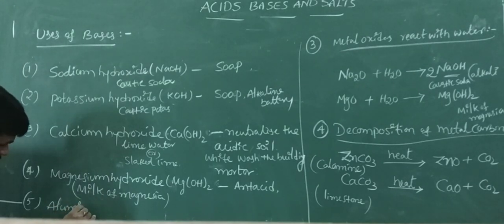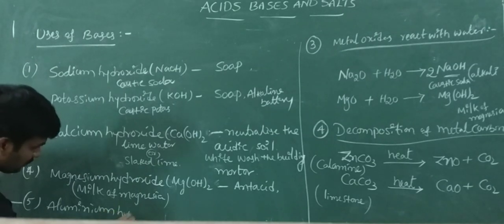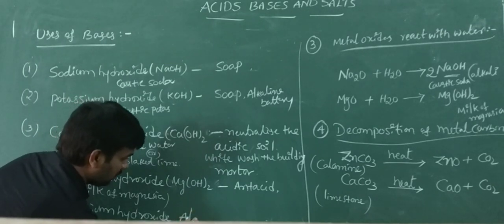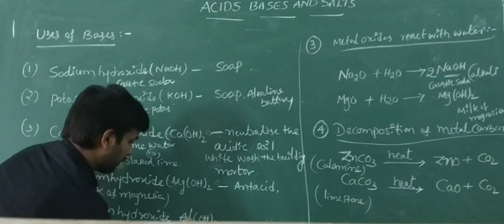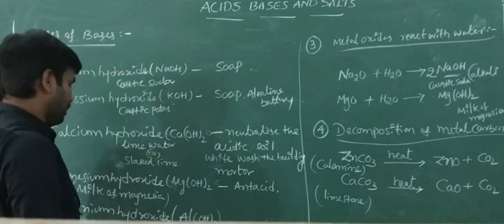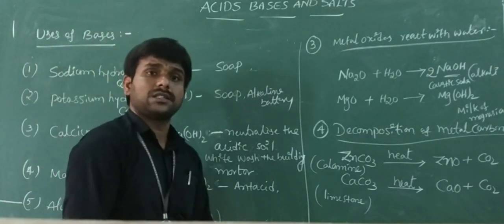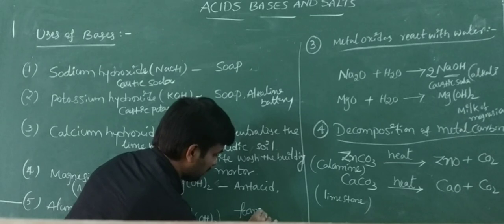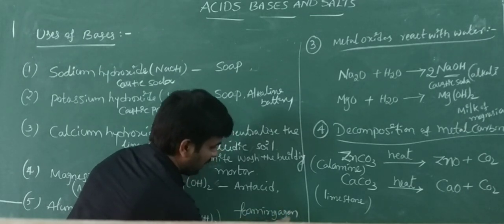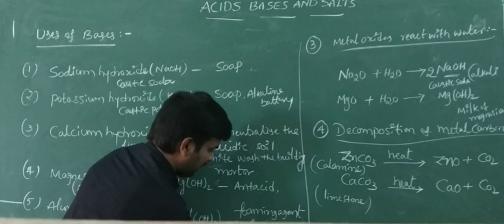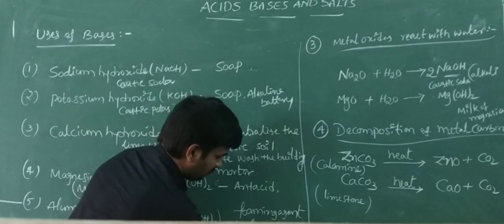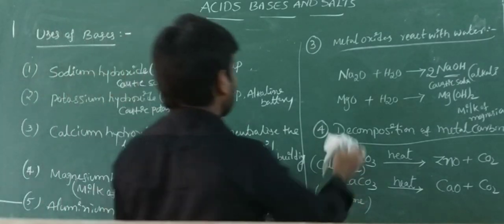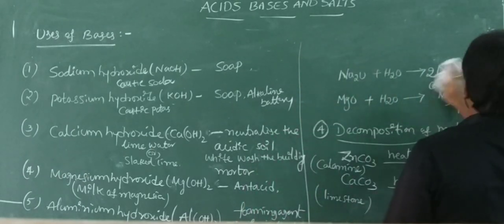Next one more, aluminium hydroxide. Its formula is Al(OH)3. It is used as a foaming agent in fire extinguishers.